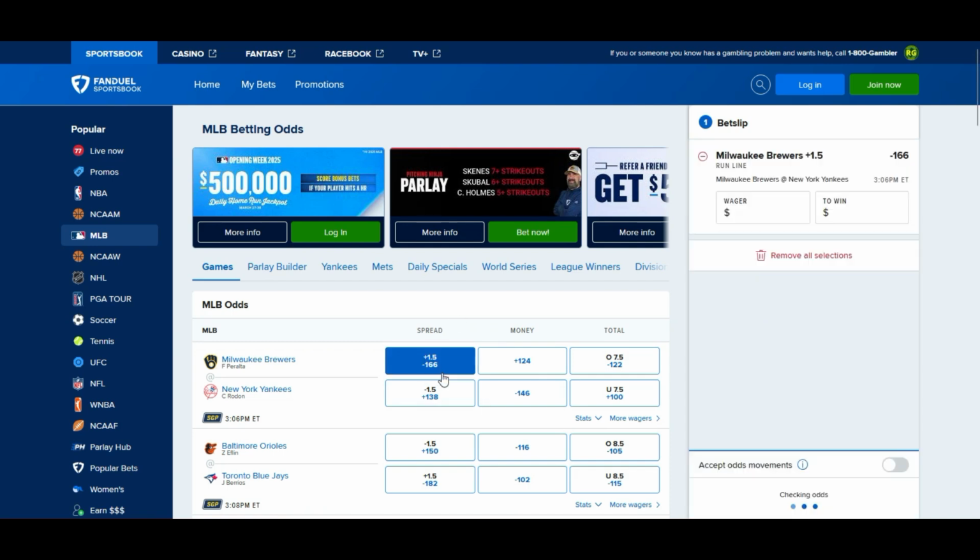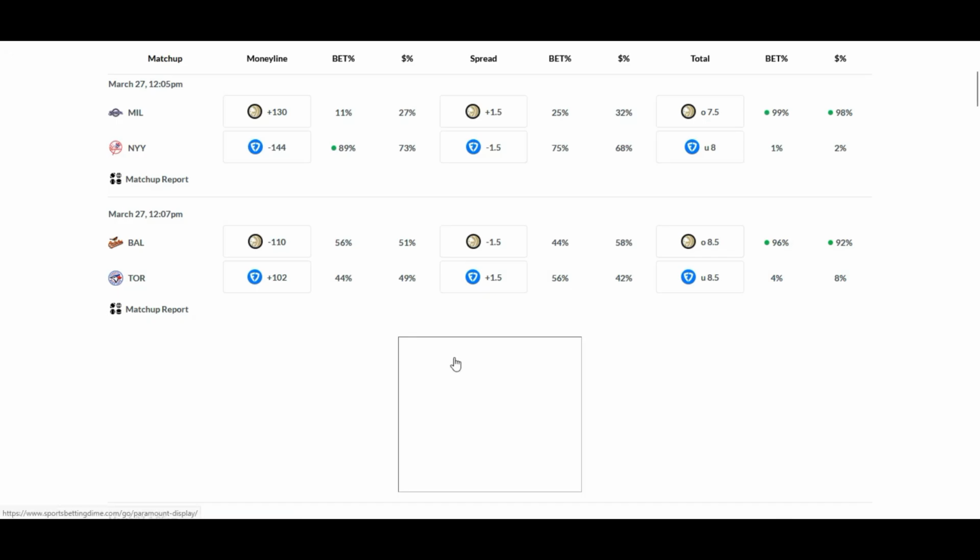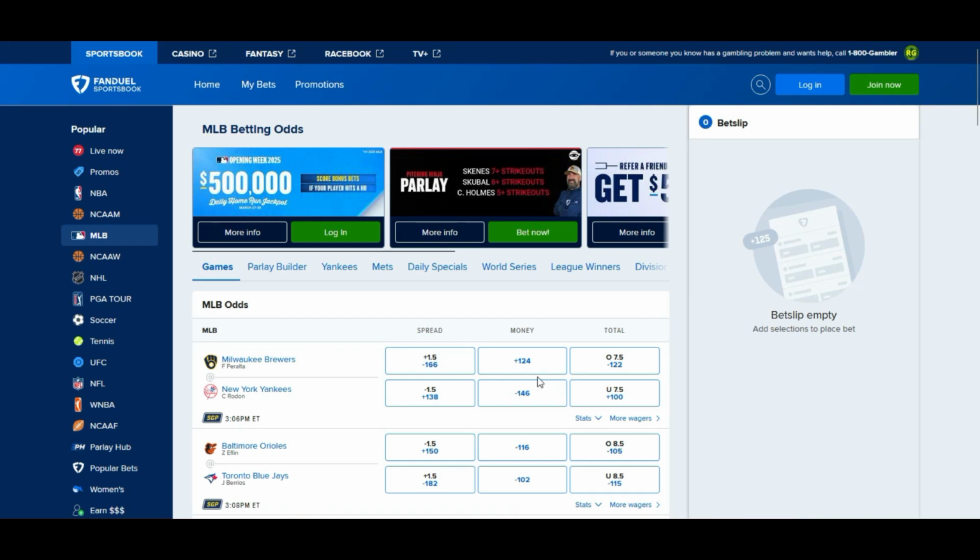Minus 166 for the run line for the Brewers right there. As a dog at 1.5, they're getting 32% of the money. The Brewers are on the run line, 68% going with the Yankees. 25 for the Brewers, 75% of the betting going to the Yankees. So the Yankees are basically, no surprise, dominating the splits right now, where the money is going. I would say in this type of game, people are betting heavily on the Yankees on the money line, heavily on the over here, which you should join, and the run line, the spread, minus 166.